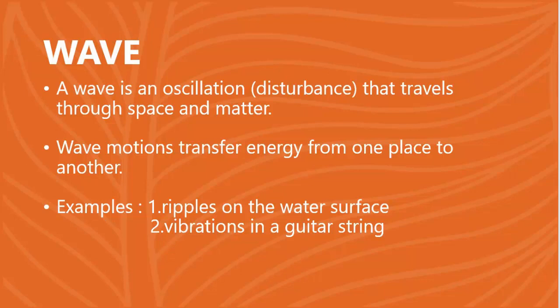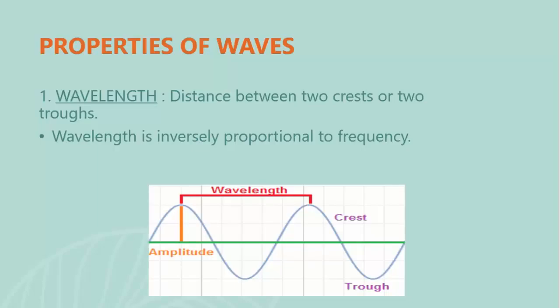A wave may be in the form of sound, light, or electromagnetic radiation. Now, let us discuss the properties of a wave one by one. The main property of a wave is its wavelength. So, what is a wavelength?